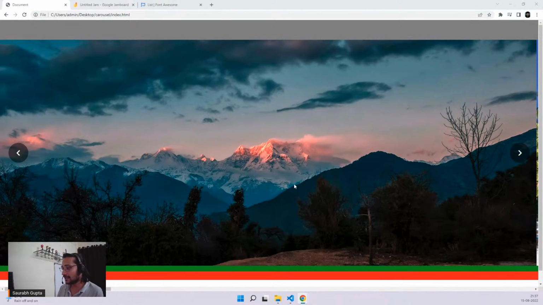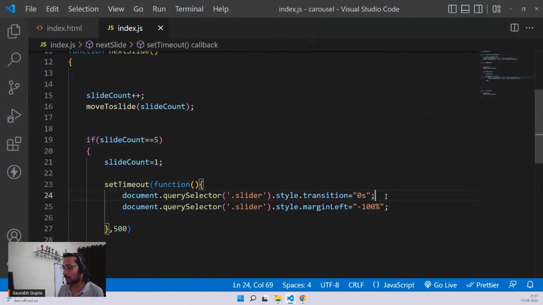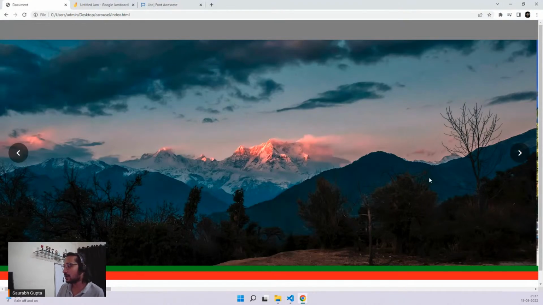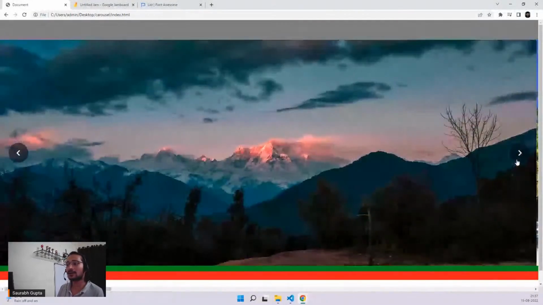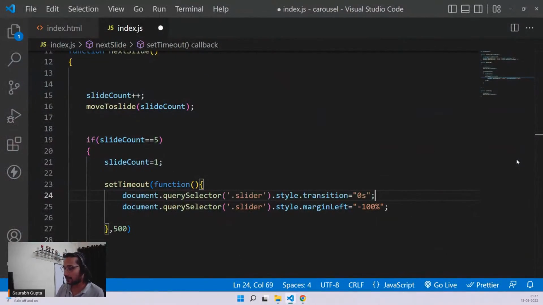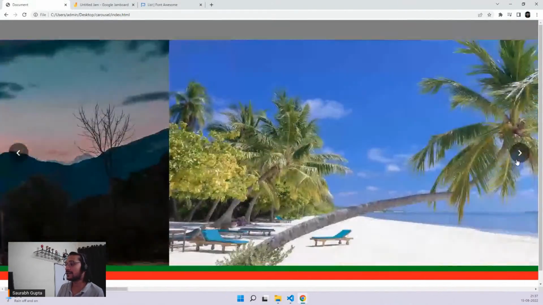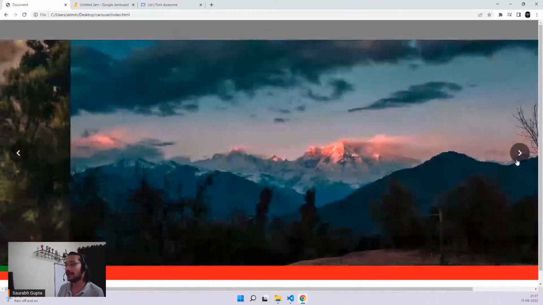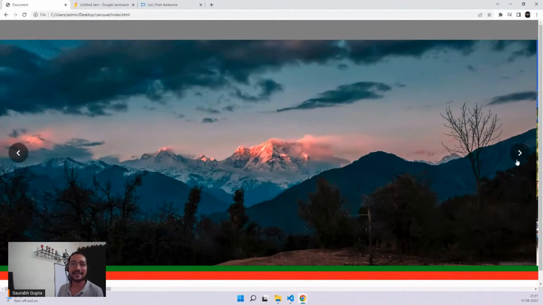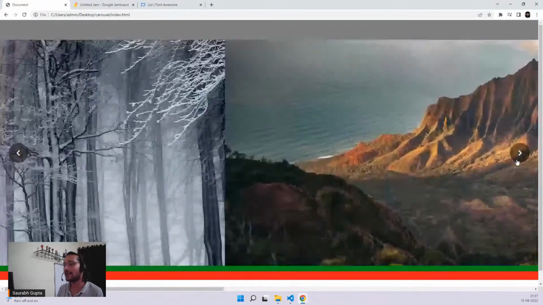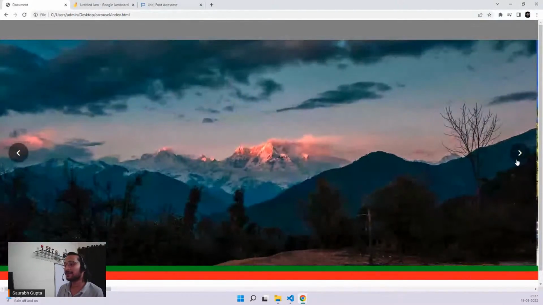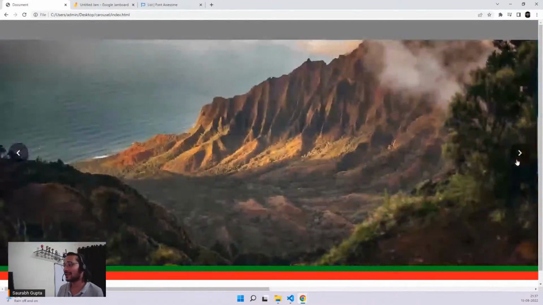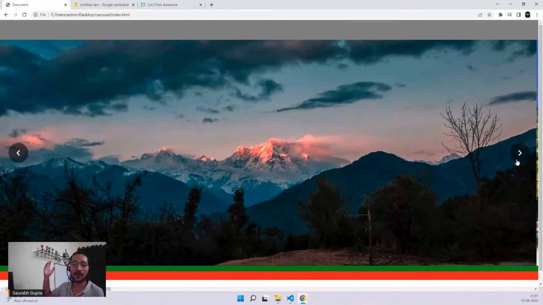Okay. So this is the technique. If I don't put this, you will see it going back to 0, you can see it going back to normal. But if I just put this line here, transition 0, you cannot see it going back to normal. And that is why it looks like it's continuing from there. And now it will keep moving because you reach there, it makes it normal. You reach there, it makes it normal again. And so it will be infinite now. Understood the technique now, everyone?